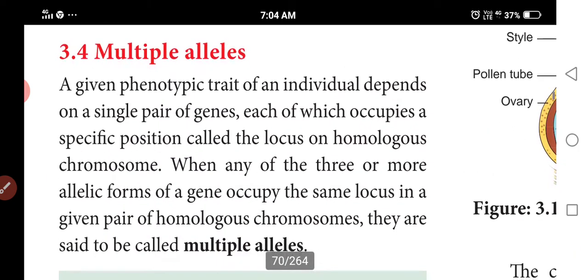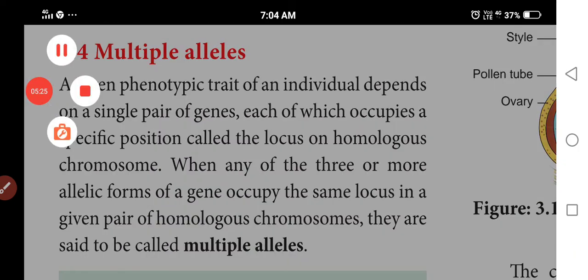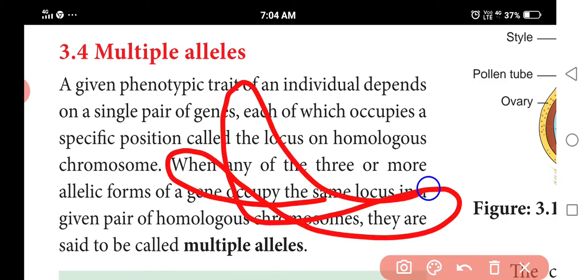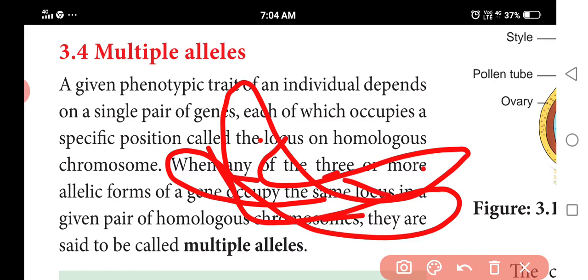Next is multiple alleles. What is the meaning of multiple alleles? More alleles or genes occupy the same locus on a pair of homologous chromosomes.